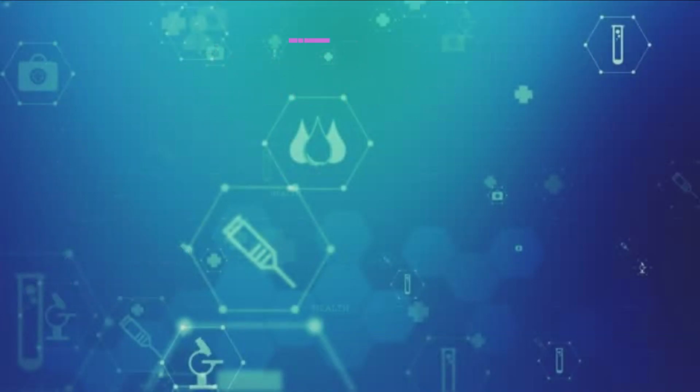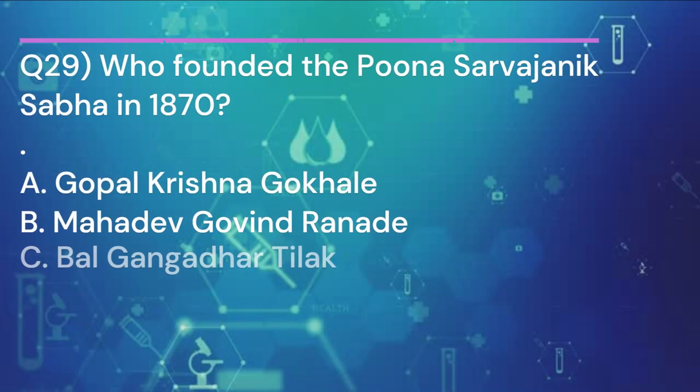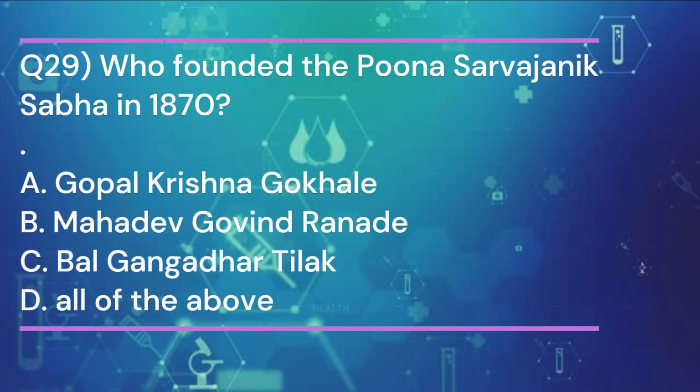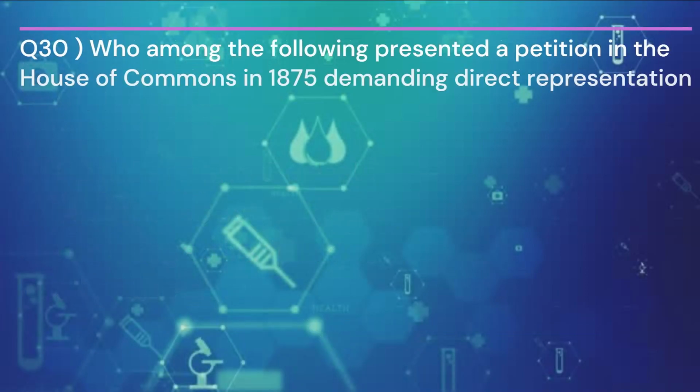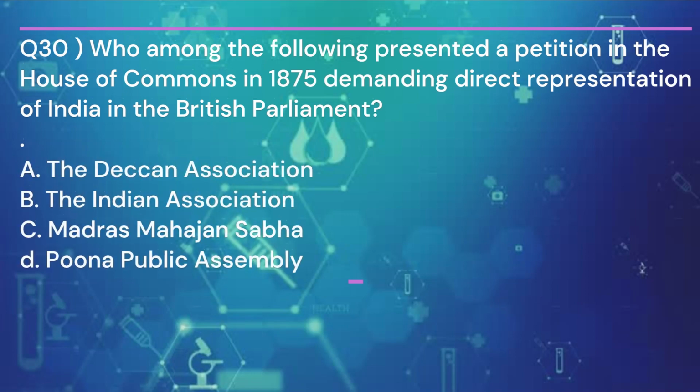London. Question 29. Who founded the Pune Sarvajanik Sabha in 1870? And the answer is B. Mahadev Govind Ranade. Question 30. Who among the following presented a petition in the House of Commons in 1875, demanding direct representation of India in the British Parliament? And the answer is A.